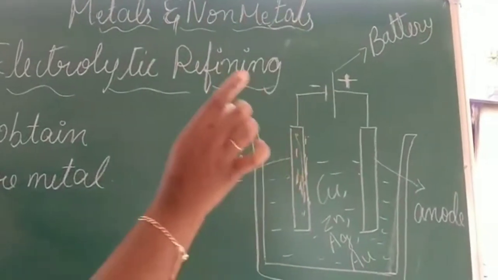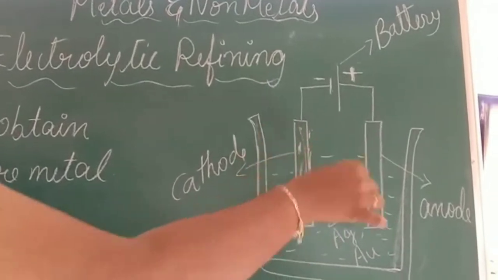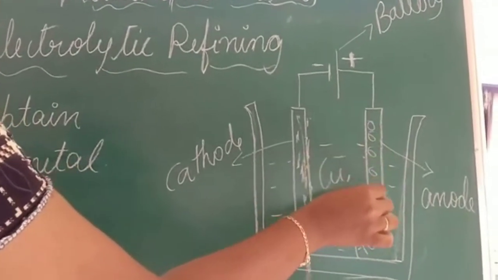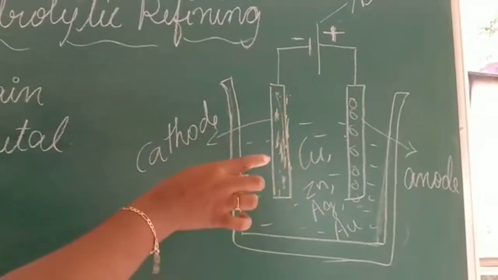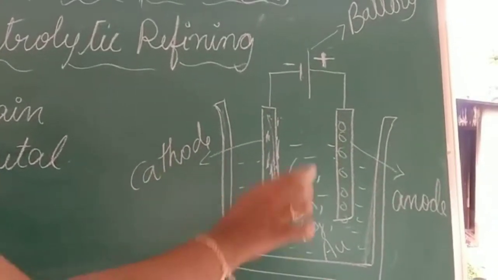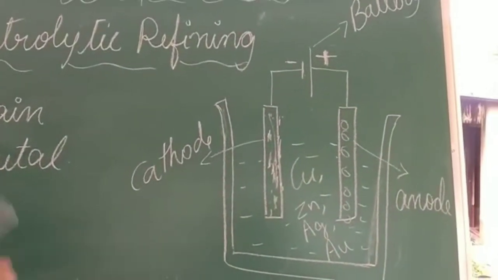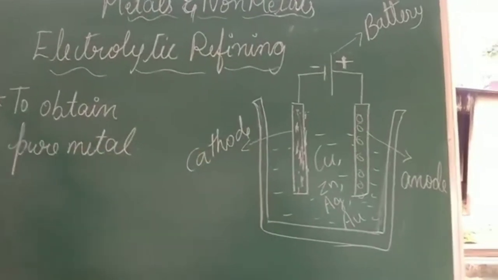Pure metal comes and settles on the cathode plate, whereas the impure metal, whatever is there, will settle on the anode plate. Is it clear? So this is how you obtain pure metal from electrolytic refining.